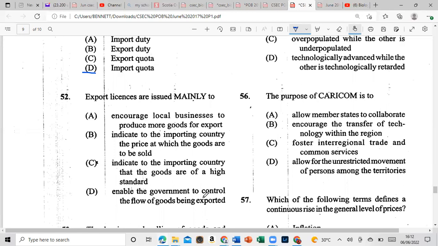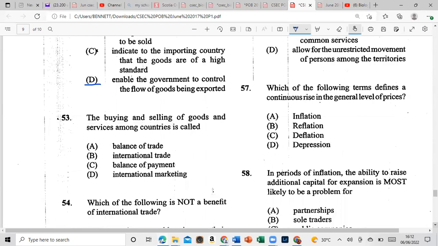What do you say for that, guys? You had said D, you are correct. Enable the government to control the flow of goods being exported. Let's move on to 53.